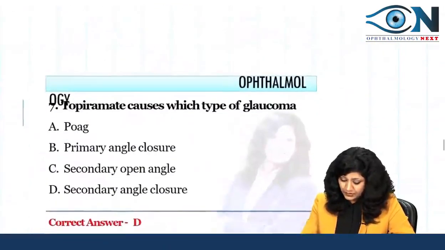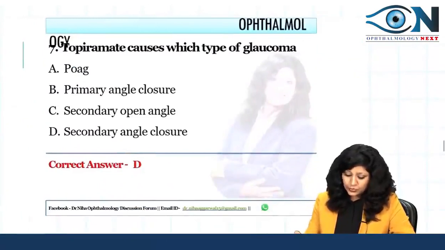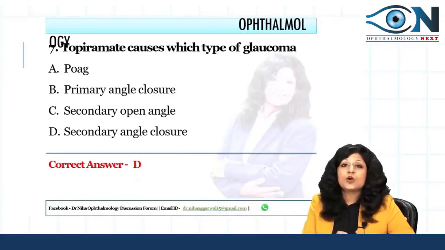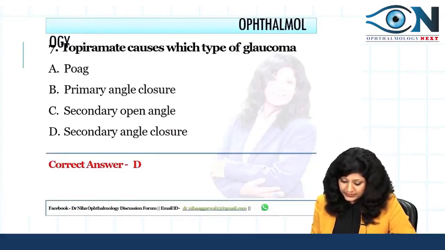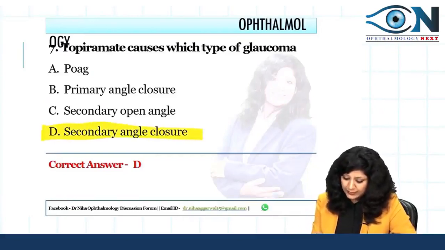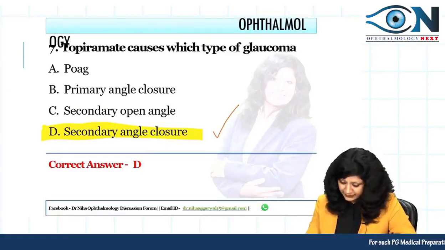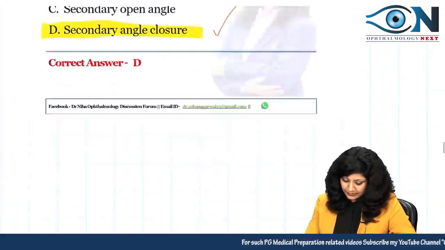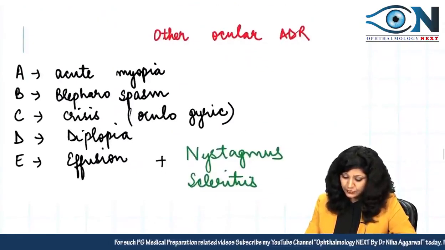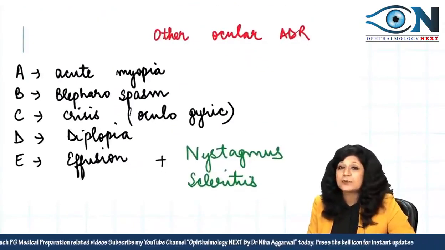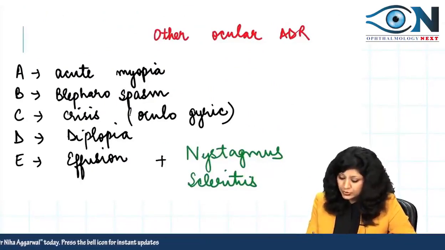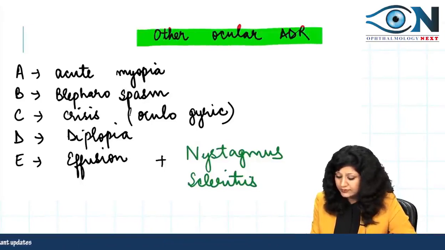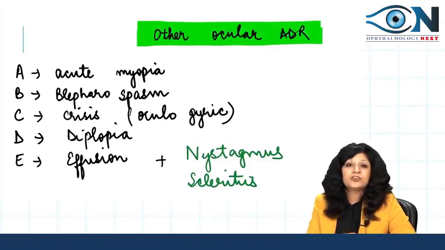Okay. Now a related question: topiramate causes which type of glaucoma? So topiramate causes, as we have already discussed, the secondary angle closure type of glaucoma. Okay, so the answer will be D here. Now another important thing, because they have asked you about raised intraocular pressure glaucoma with topiramate, let us see what other ocular complications this drug can cause.